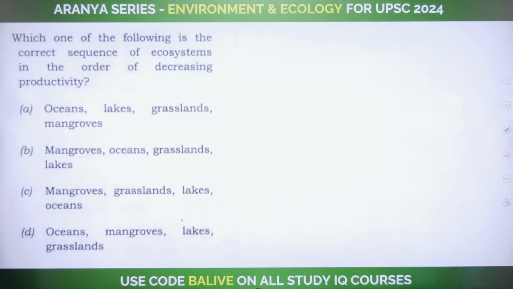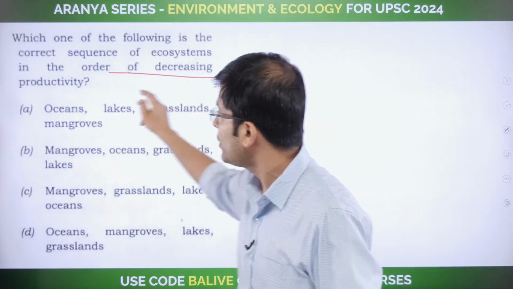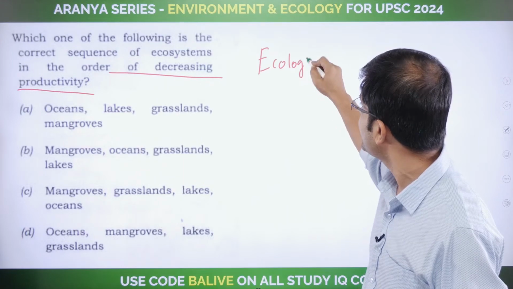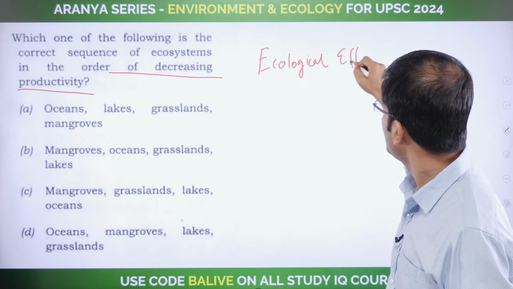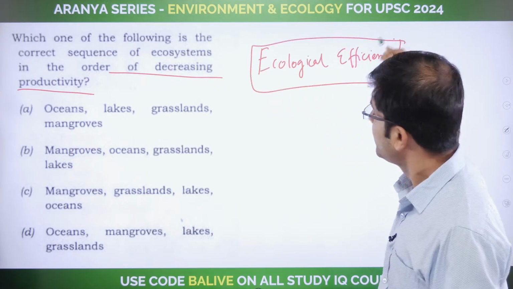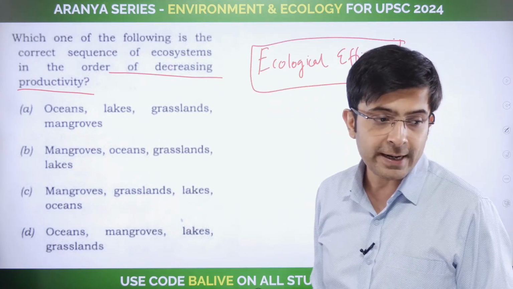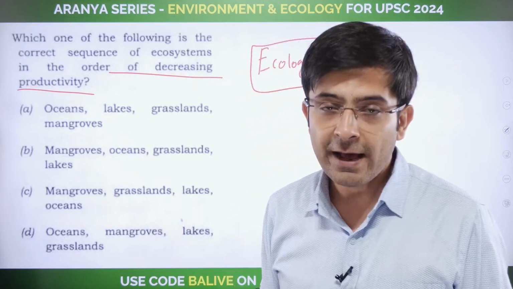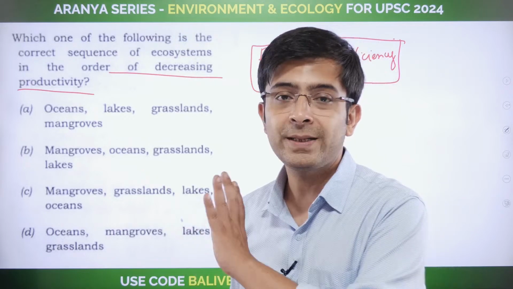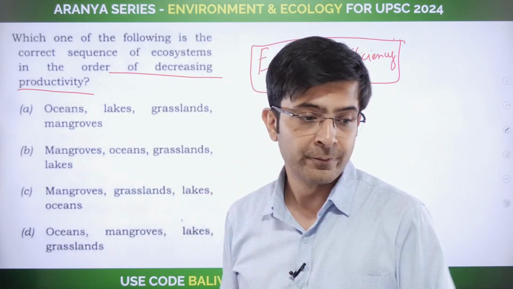Next, which of the following is the correct sequence of ecosystems in the order of decreasing productivity, which is essentially what we discussed today, the ecological efficiency. Okay. Who is more productive? All right. That whole figure that I had just shared with you, have a look. Okay. All of these questions you are going to be able to solve them with ease.